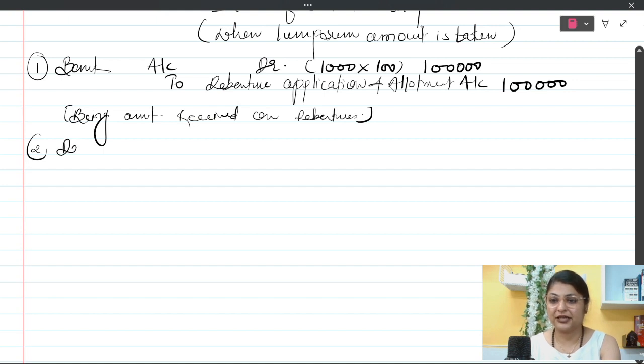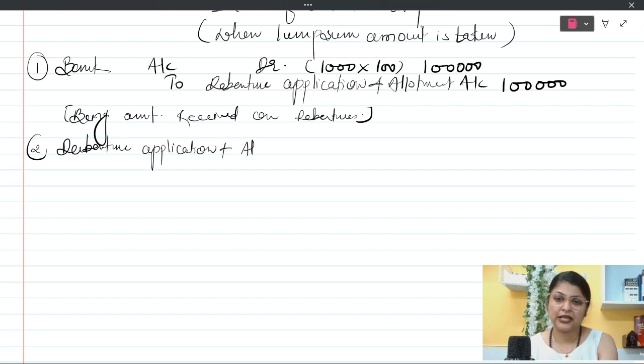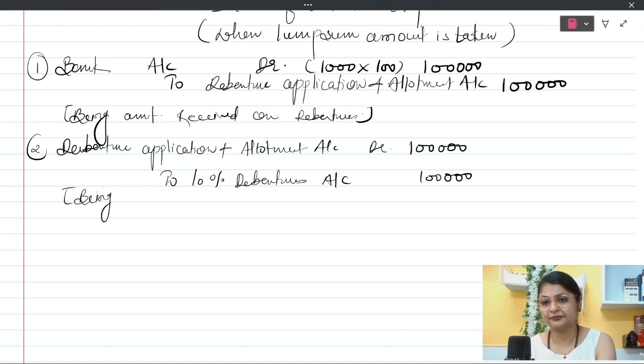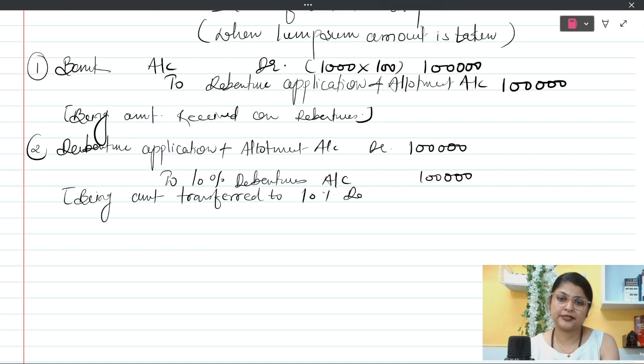So the entry is going to be debenture application and allotment account will be debited, and we will write it to the credit side of 10% debenture account. Amount is 1 lakh rupees, full face value of the debenture multiplied by the number of debentures. Being amount transferred to 10% debenture account.